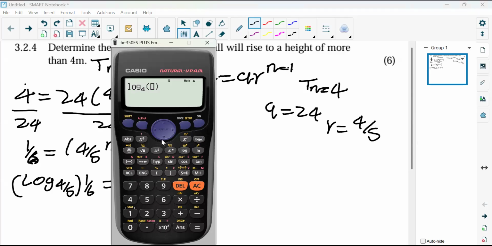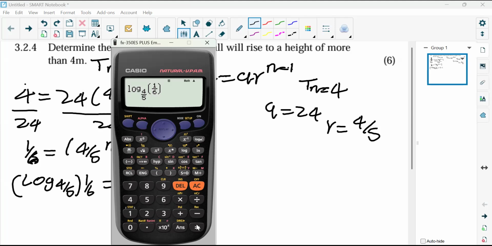We are going to put 4 all over 5 first. 4 all over 5. Then in the bracket, we're going to put 1 all over 6. 1 all over 6. And then we should get an answer.